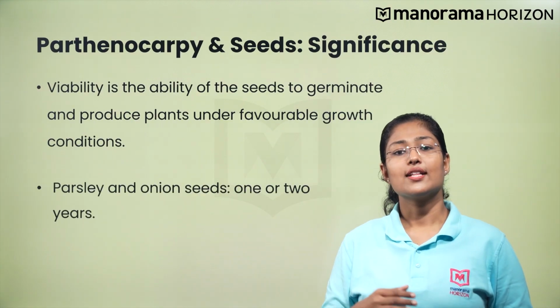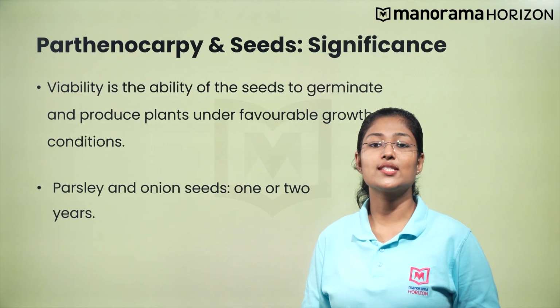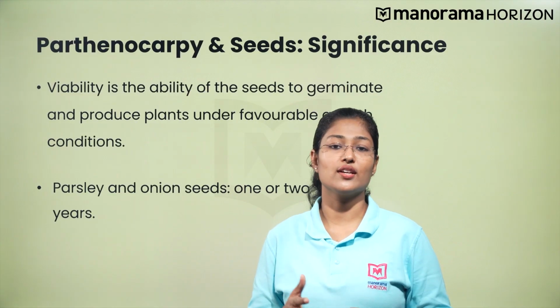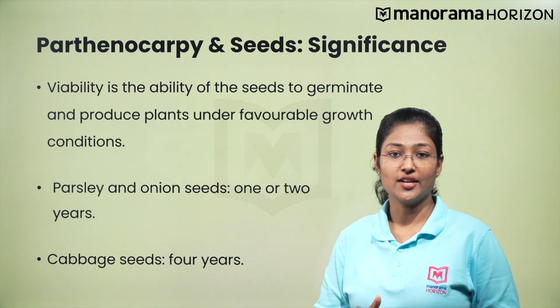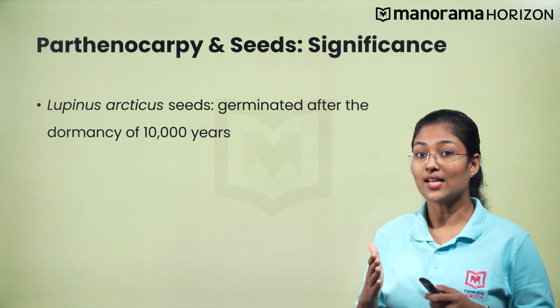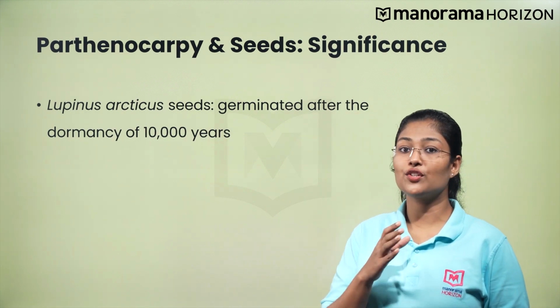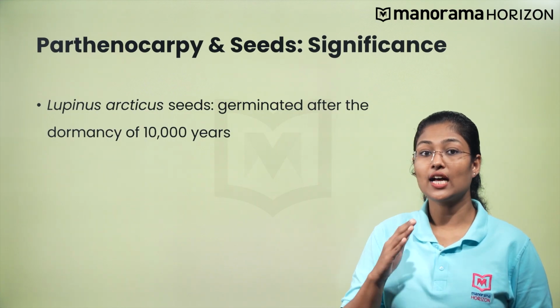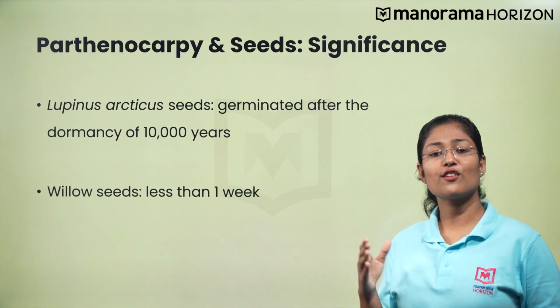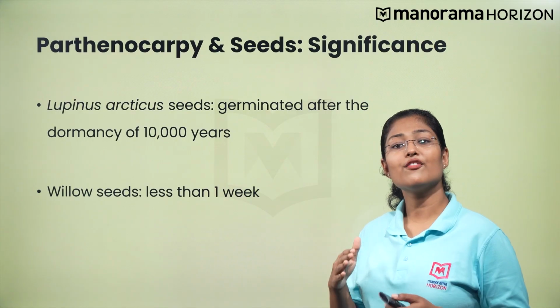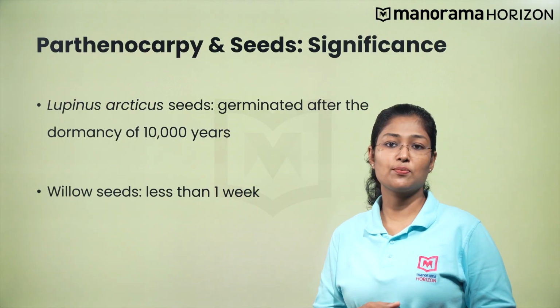For example, the seeds of parsley and onion remain viable for 1 or 2 years. The seeds of cabbage remain viable for as long as 4 years. The seeds of Lupinus arcticus obtained during excavation from Arctic tundra germinated after a dormancy of 10,000 years. On the other hand, the seeds of willow are short-lived and remain viable for less than 1 week after dispersal. Now that you have learnt the post-fertilization events that form the embryo, seeds and fruits.